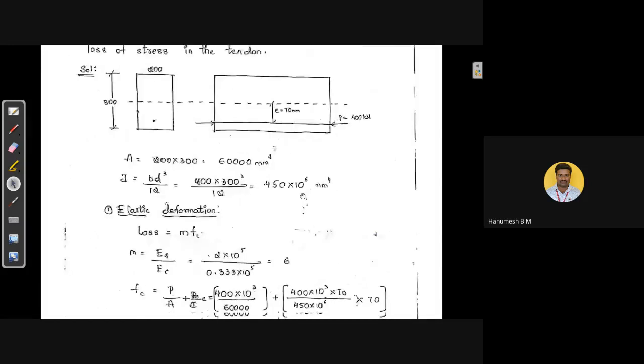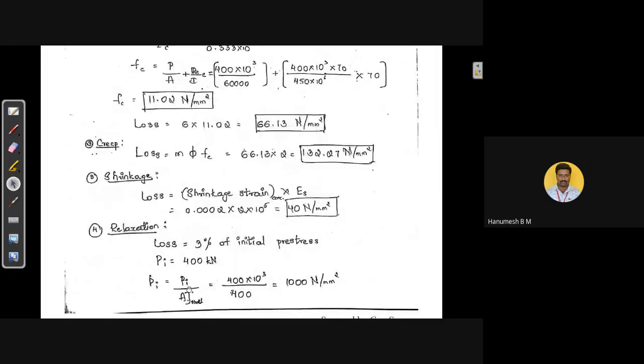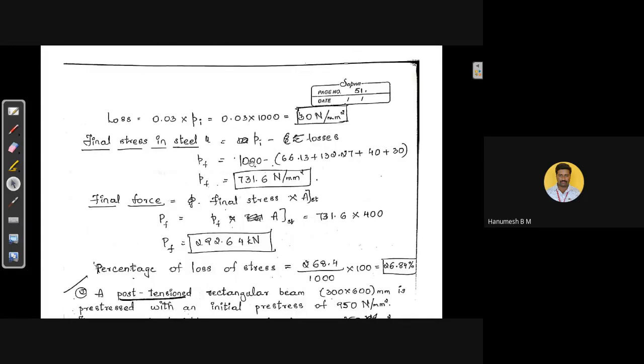Here we have P initial as 1000 Newton per mm square. From 1000 Newton per mm square, we need to subtract all these four losses. Then that will be the final stress. Then the final force is equal to this final stress multiplied by the area of steel. Final stress is 731.6 multiplied by the area of steel. It will be the final pre-stressing force in the tendon.